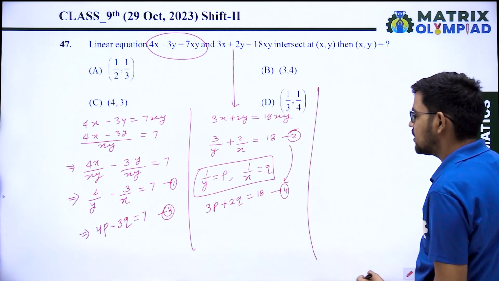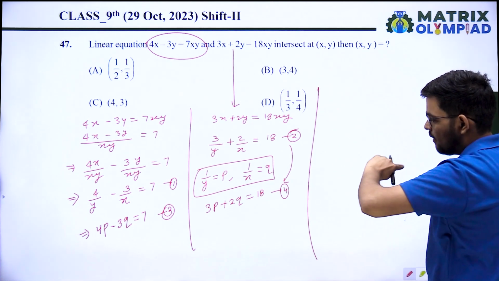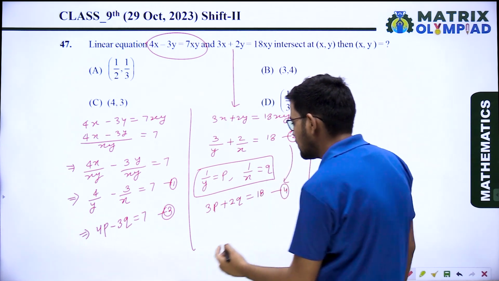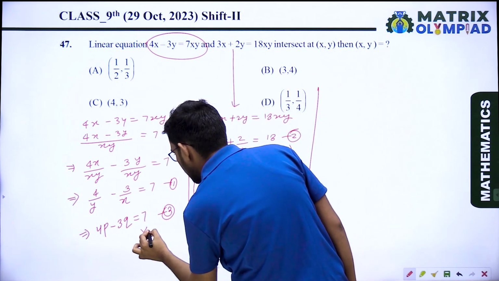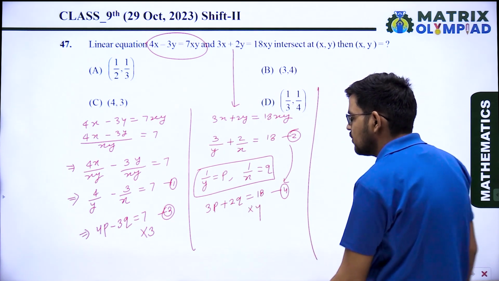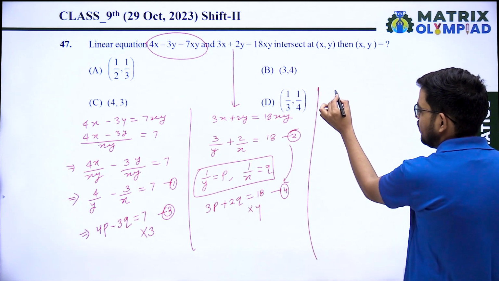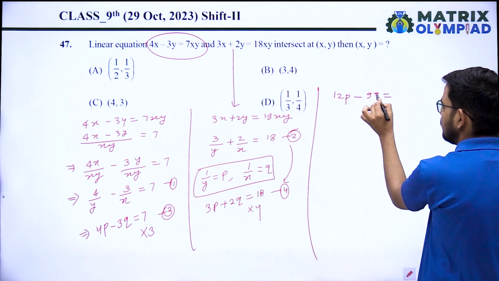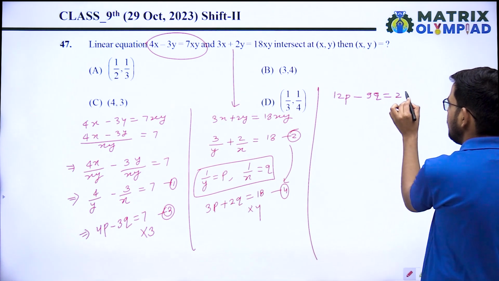Now we will solve equations 3 and 4. To eliminate p, we will multiply equation 3 with 3 and equation 4 with 4. So you will get 12p minus 9q equals 21.